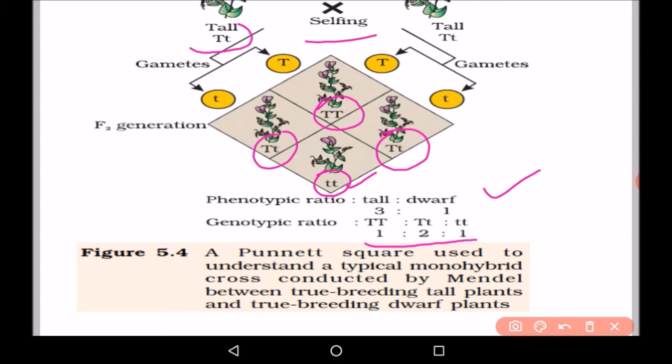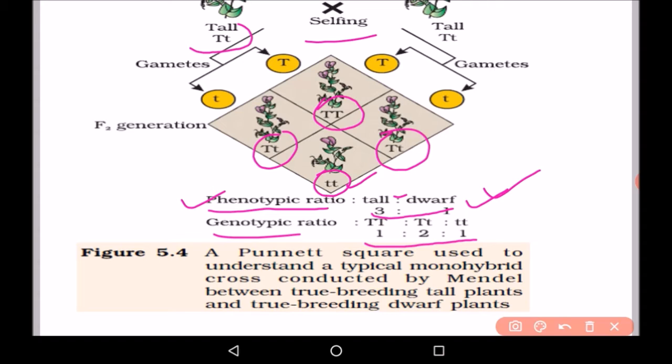Now we are getting the phenotypic and genotypic ratio. Now the question arises, what is phenotypic ratio and what is genotypic ratio? Phenotypic ratio refers to observable physical properties of an organism or observable characters which we can observe with naked eye. So this is the character, we can see the tall and dwarf characters. Whether the plant is tall or whether the plant is dwarf. So this is phenotypic ratio, that is 3:1.